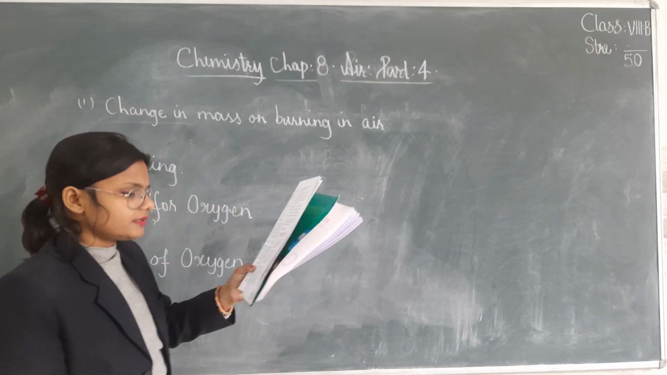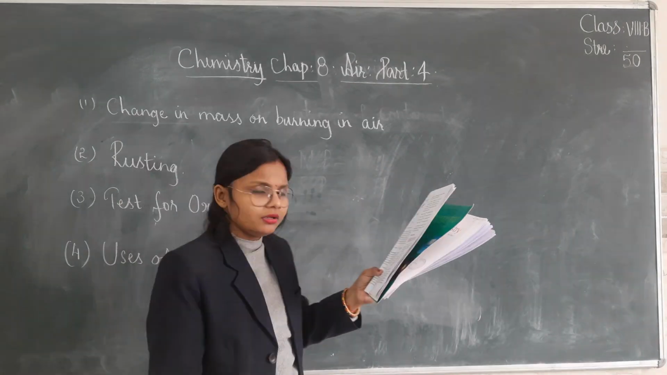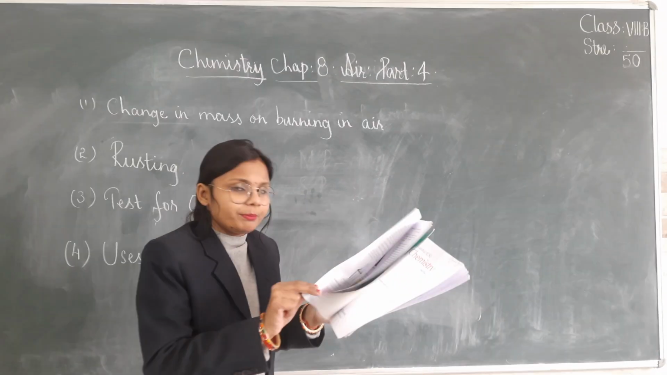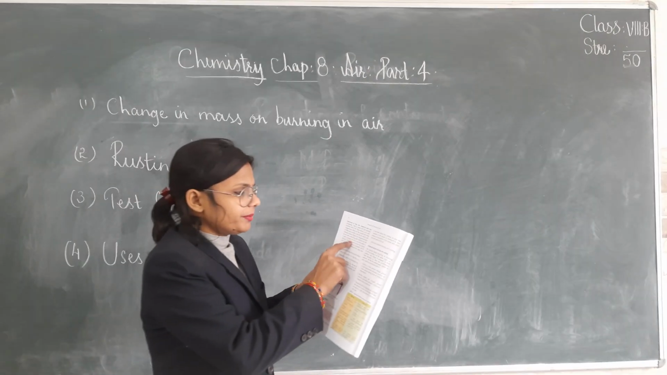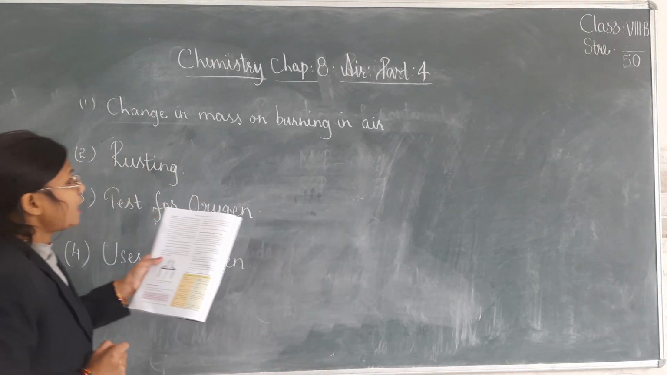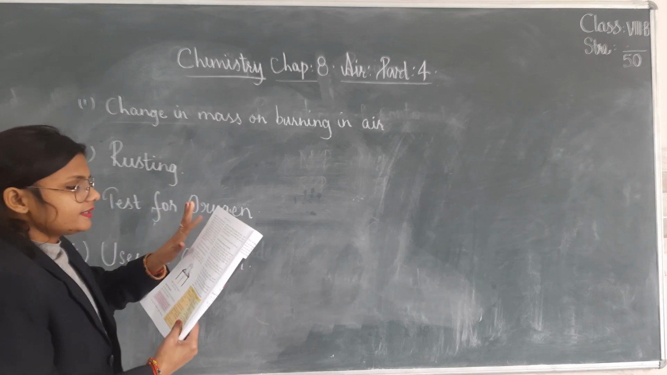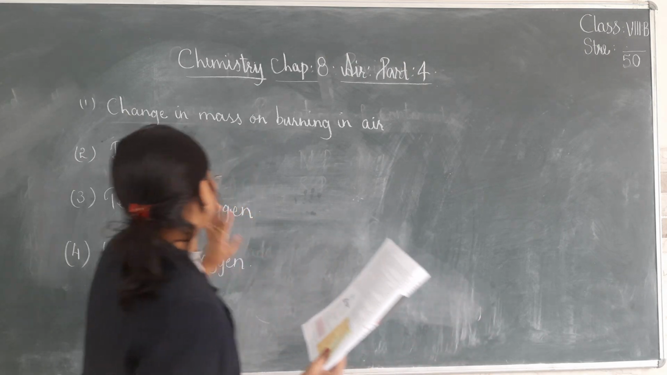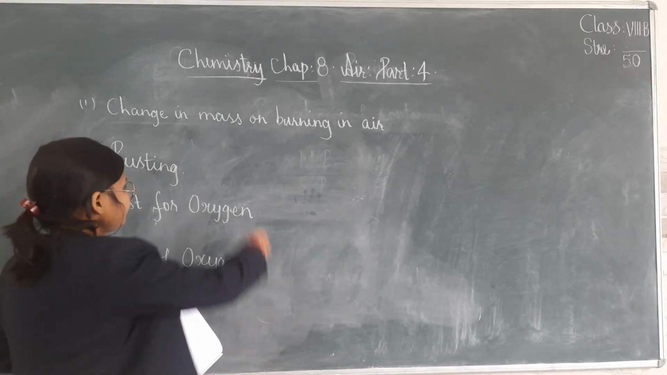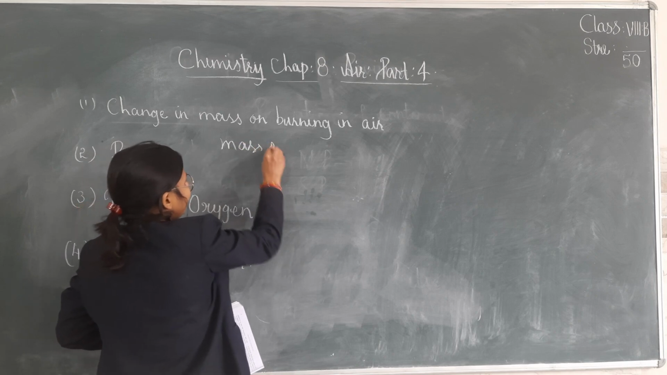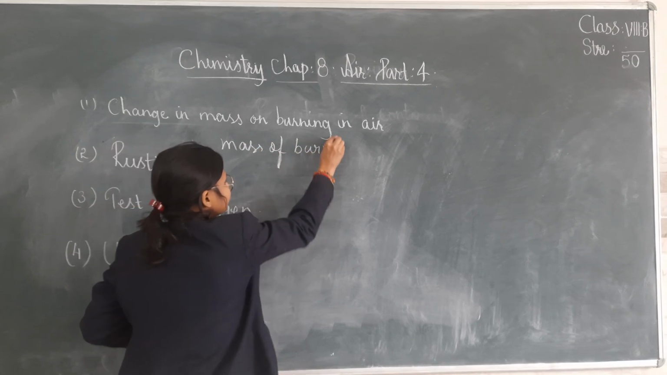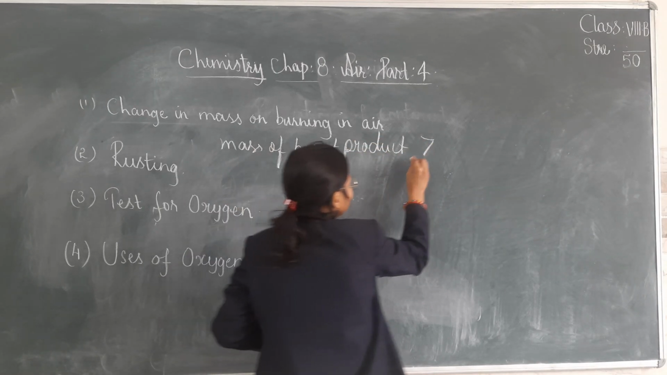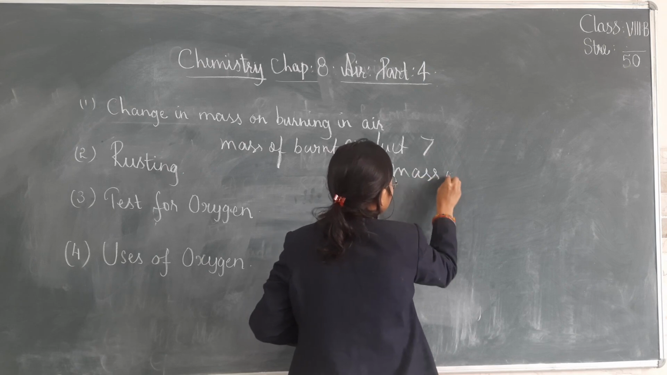When a substance burns in air, it combines with oxygen. Hence, the mass of the product must be greater than that of the substance which burns. This is the experiment to show that magnesium gains mass on burning. In this experiment we are going to discuss that the mass of the burnt product is greater than the mass of the starting material.